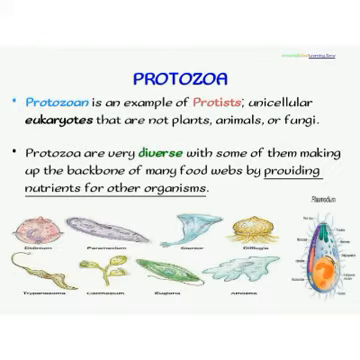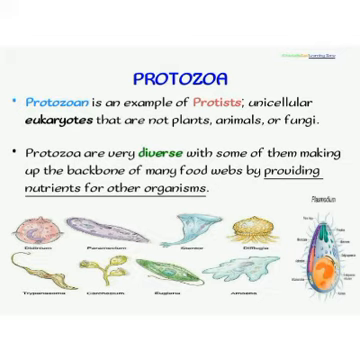The next microorganism, which is the fourth type, is the protozoan. They are examples of protists, that's organisms that belong to kingdom Protista. They are unicellular eukaryotes. That means they are not plants, animals, or fungi. They are very diverse in nature, and they stand as the backbone of many food webs by providing nutrients for other organisms. Examples are euglena, amoeba, plasmodium, paramecium. Please notice plasmodium here, which is a parasite that causes malaria, and the vector is the female Anopheles mosquito. Another example we see here is trypanosoma, which causes sleeping sickness.